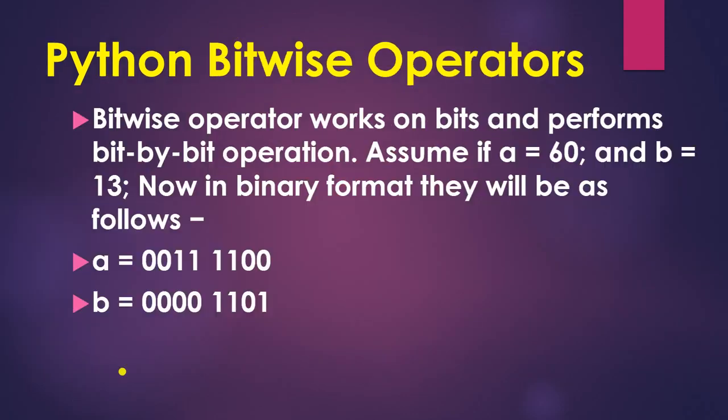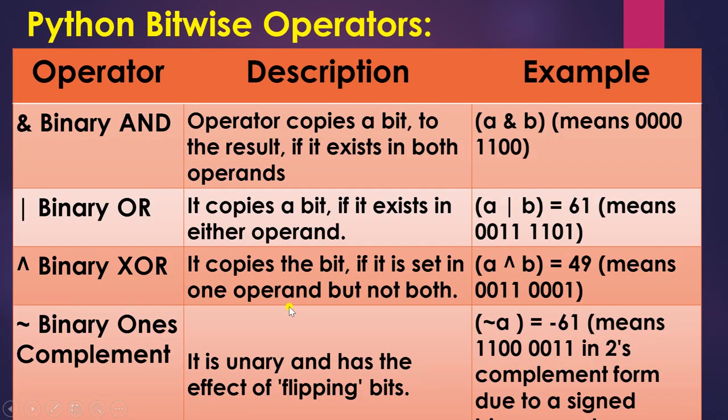Okay. Next is the Python bitwise operator. The bitwise operator works on the bits and performs bit by bit operation. Assume A is equal to 60 and B is equal to 30. Now in binary format, they will be as follows. A will be written like this, B will be written like this.